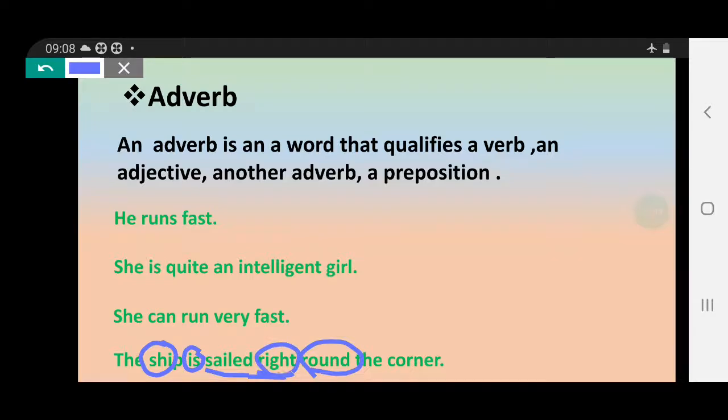Here, right round the corner. This word right is qualifying the word round, and round is a preposition. So here the word is qualifying a preposition. This is also an adverb. So an adverb is a word that qualifies a verb, an adjective, another adverb or preposition also.